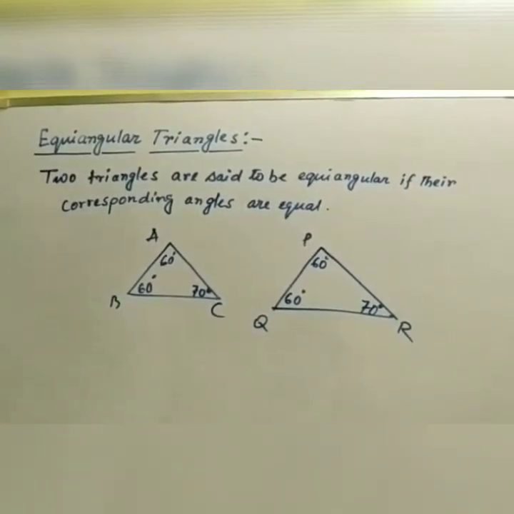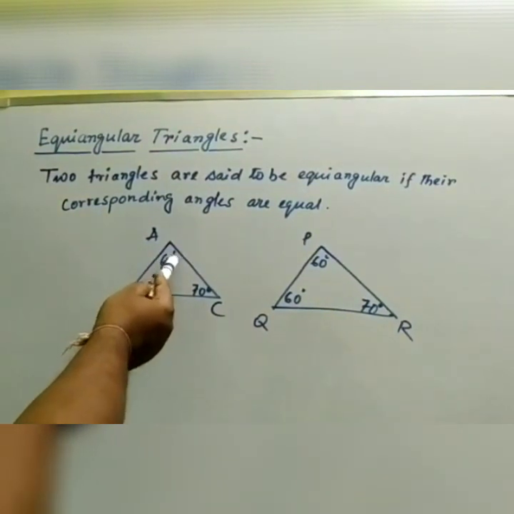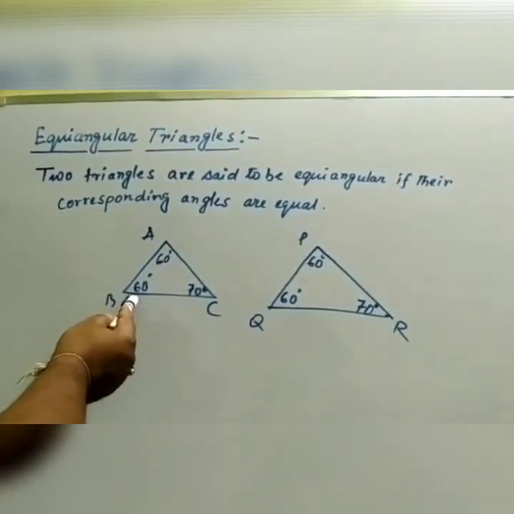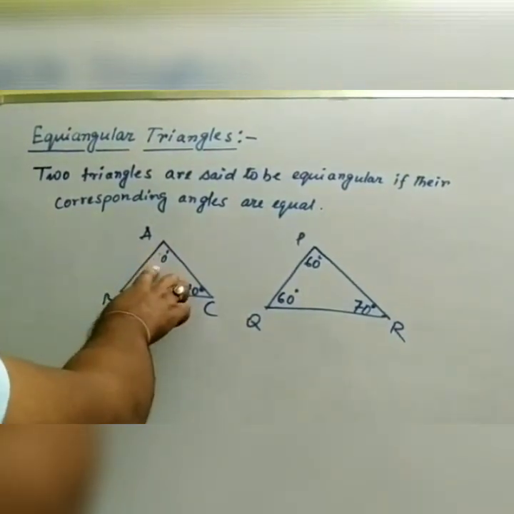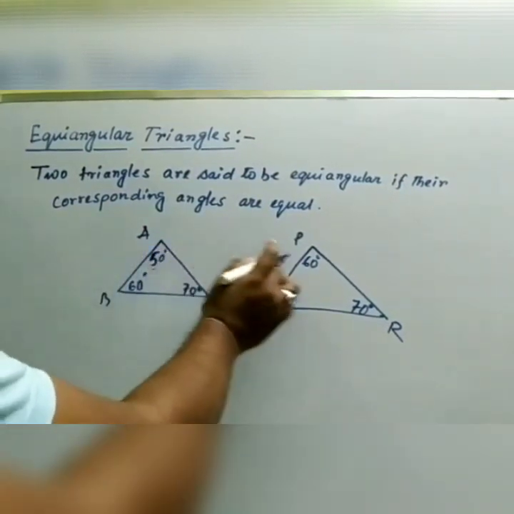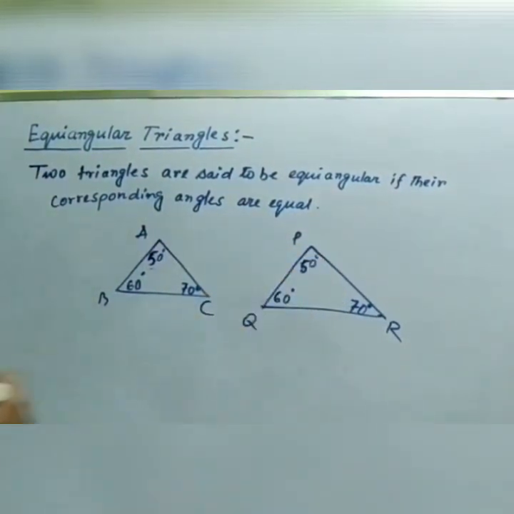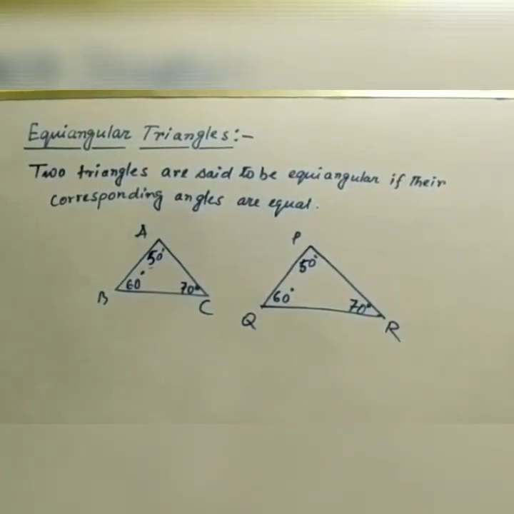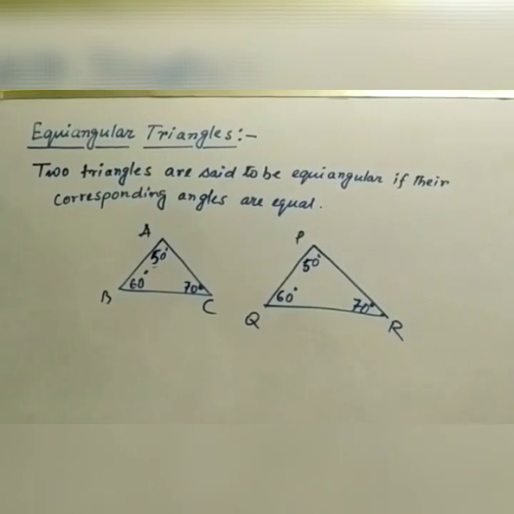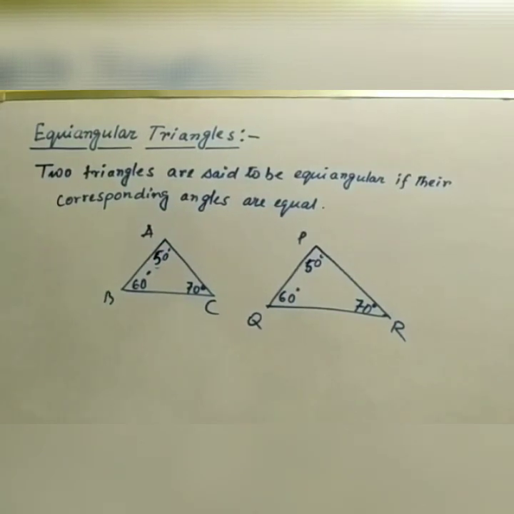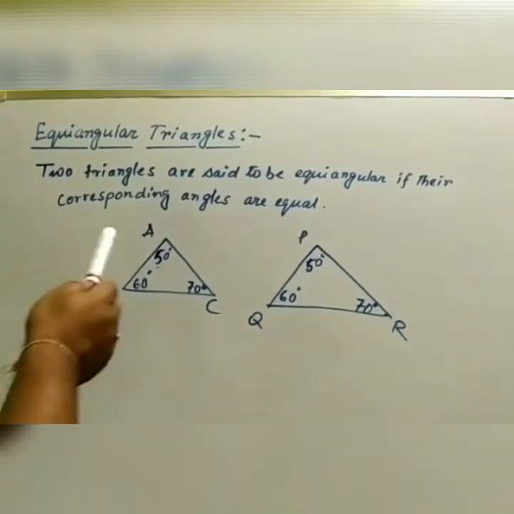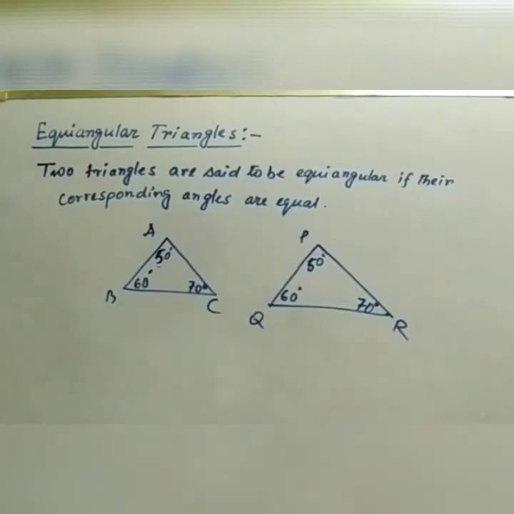You can see the figure is also given. Angle A is 50, angle P is 50, angle B is 60, angle Q is 60, and angle C is 70, so angle R is also 70. So you can see that the corresponding angles of the triangles are all equal, so they are equiangular triangles. Triangle ABC and triangle PQR both are equiangular triangles.